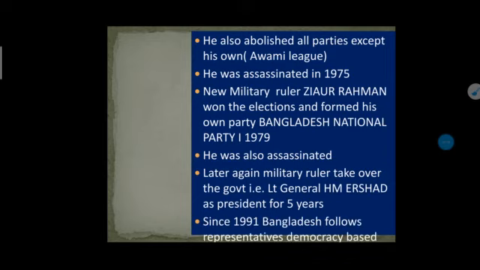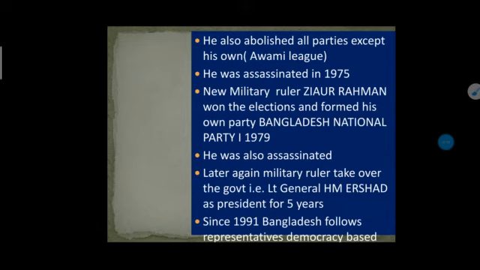But finally, after so many problems and struggles, in 1991 Bangladesh became a representative democracy based country, with a multi-party system. So since 1991, Bangladesh has followed representative democracy with a multi-party system.